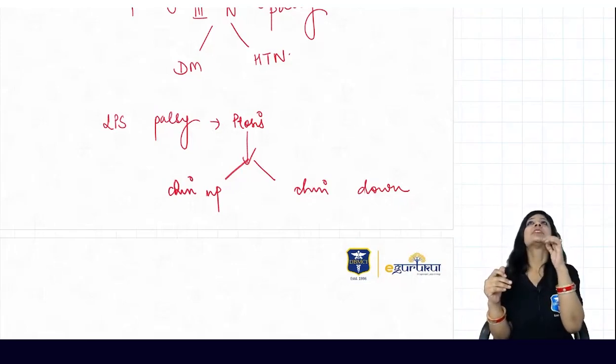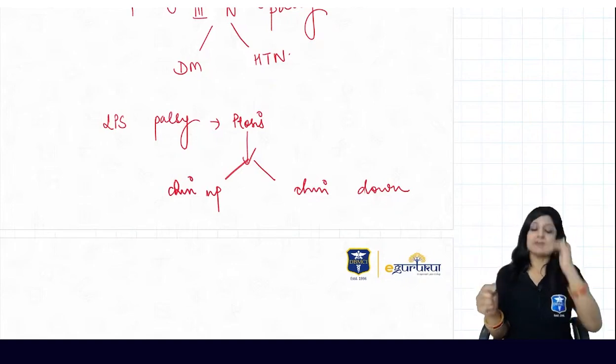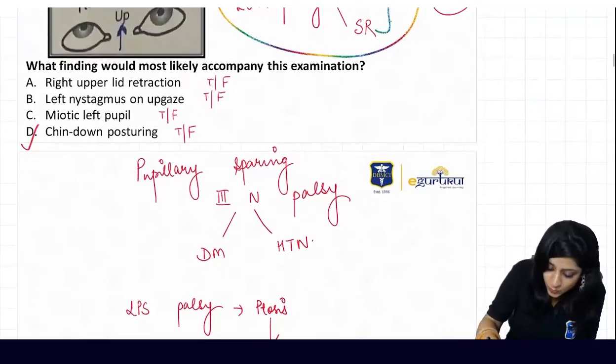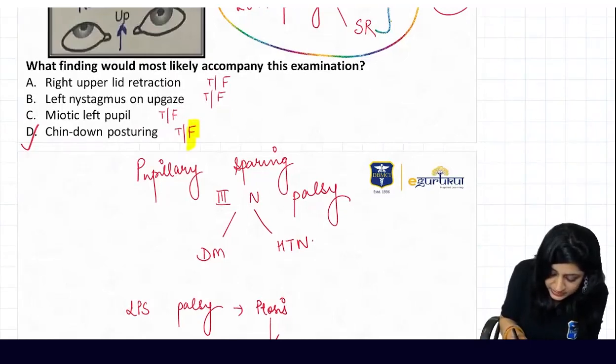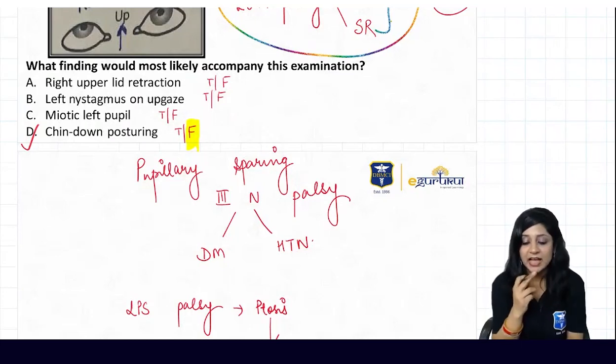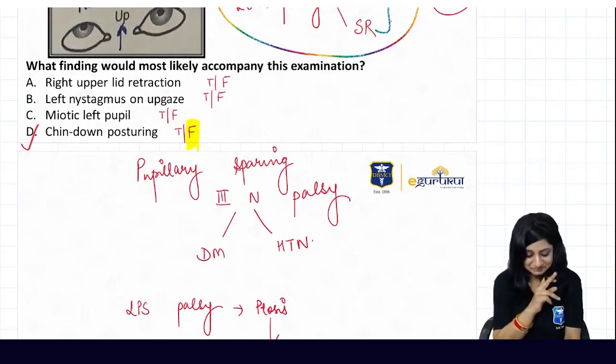When we have ptosis, the person will try to look up, so there will be a chin up position. Therefore this is a false statement. We are not going to get the chin down posturing. Chin up is exactly what we get.